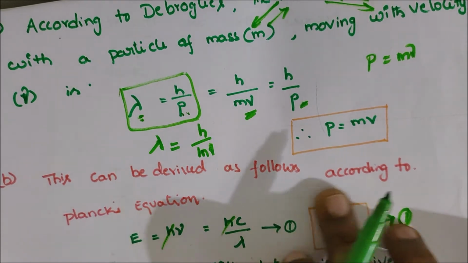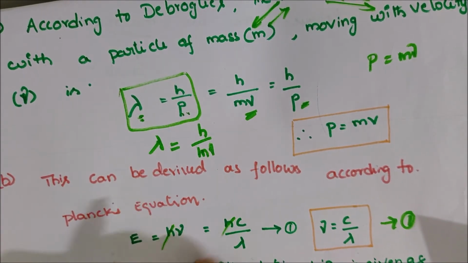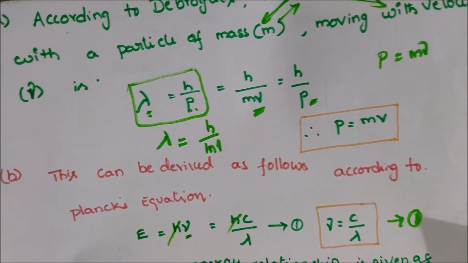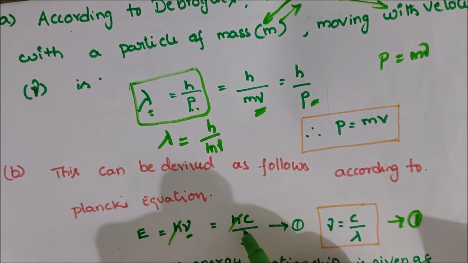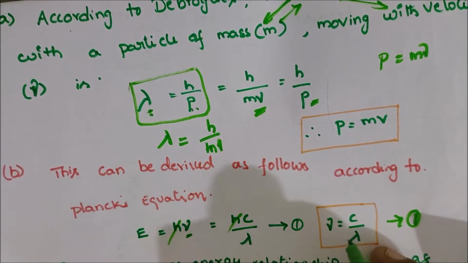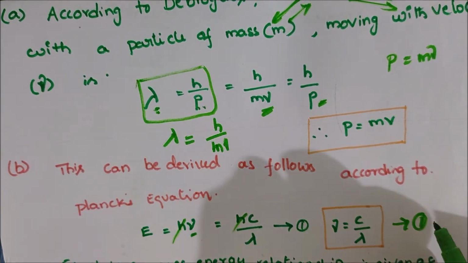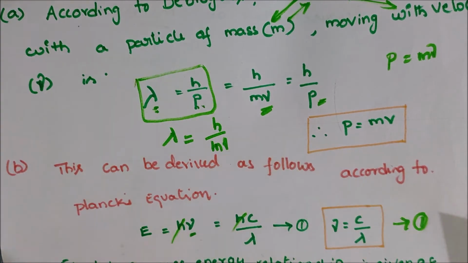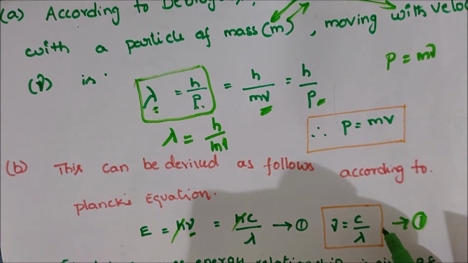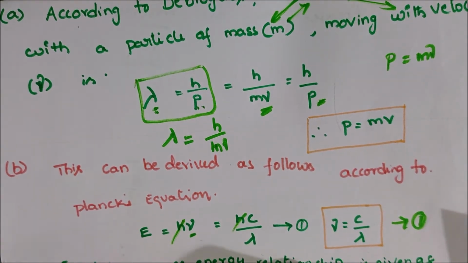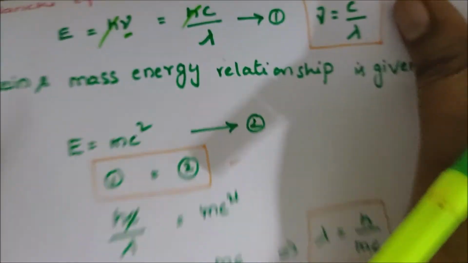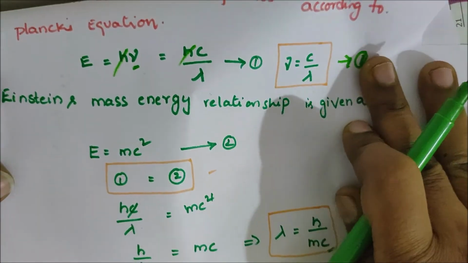According to Planck's equation, E equal to h nu, where nu equal to c by lambda. So E equal to hc by lambda. And Einstein's mass energy relationship is E equal to mc square.